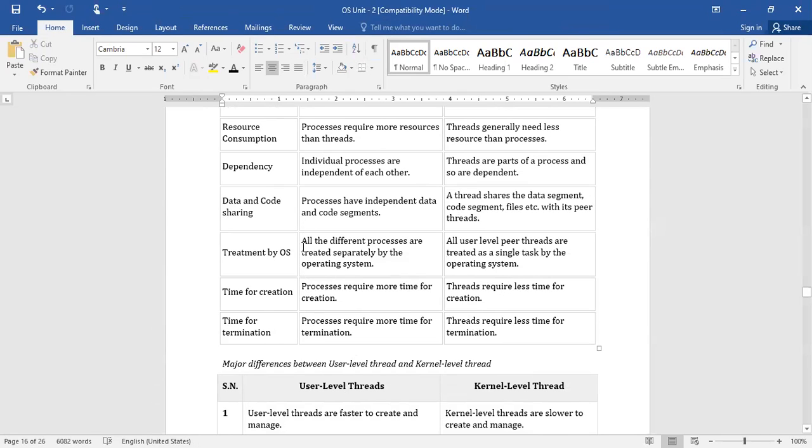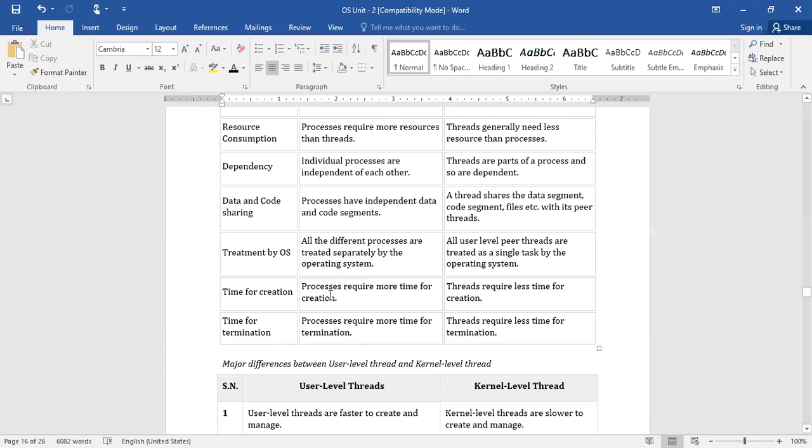All the different processes are created separately by the operating system. A program in execution is called a process. Which program has to be executed, and in what way it is placed in the ready queue, will all be decided by the OS. But all user level threads are treated as a single task by the operating system, because the process is a whole that can be decided by the operating system. A thread is a sub part of the process. That is the reason the entire process itself is treated as a single task.